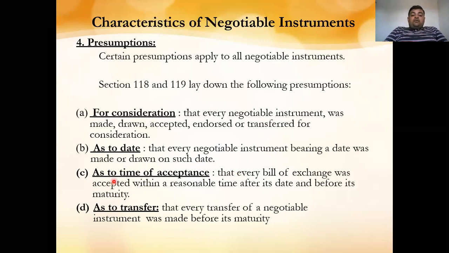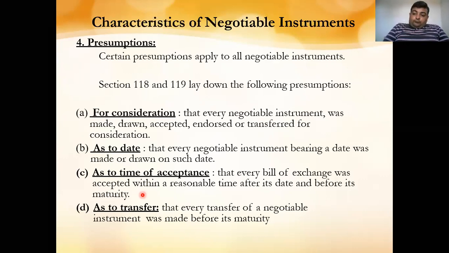Next, as to the time of acceptance. Every bill of exchange was accepted within a reasonable time after its date and before its maturity. If the bill of exchange has been endorsed to a person, it is accepted within a reasonable time. For example, a bill is for 3 month credit, that is 90 days credit. The seller has endorsed the bill to the bank or discounted the bill with the bank.